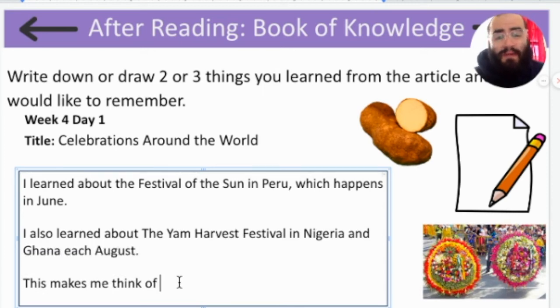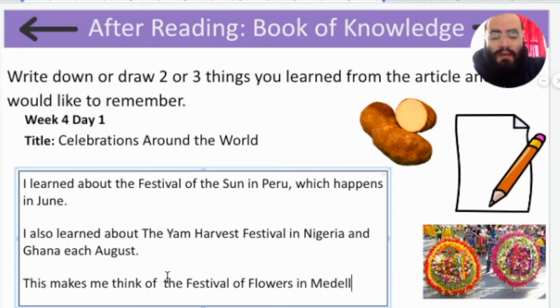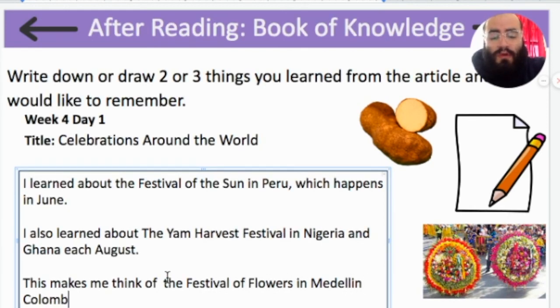Now, this reminds me of the Festival of Flowers in Medellin, Colombia, a picture of which you can see here on the right, where people arrange flowers in beautiful designs and parade them around the city. So I'm going to write that down as well, because many of these celebrations also had parades. This makes me think of the Festival of Flowers in Medellin, Colombia.